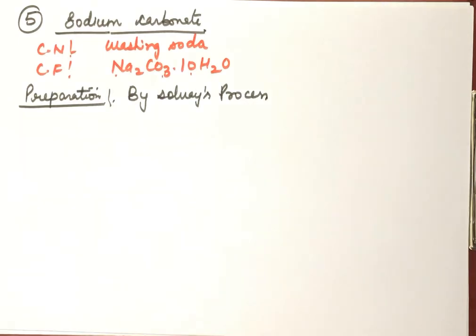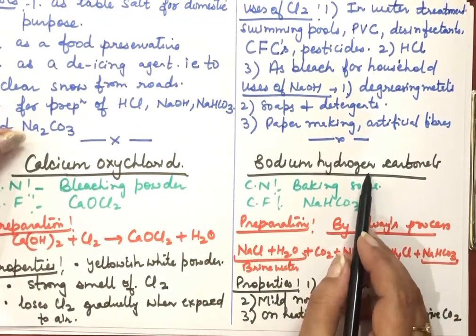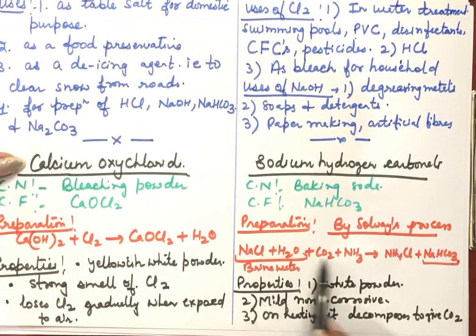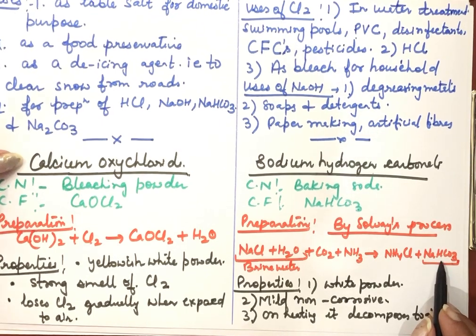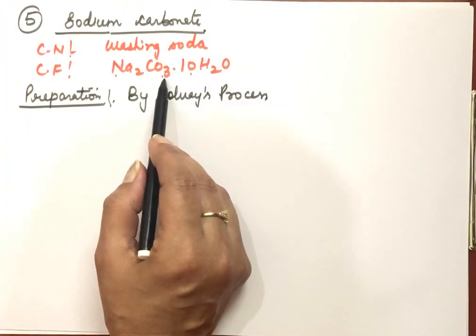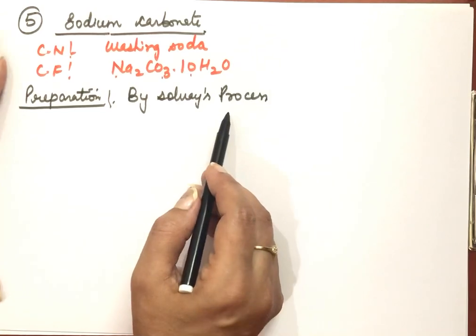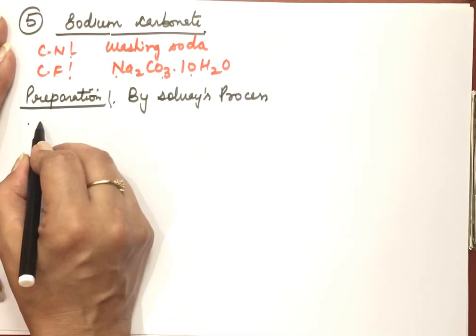See in the Solvay's process how we get sodium carbonate. Actually in this, first of all, we get the sodium hydrogen carbonate here. Then we have to heat this. On heating the sodium hydrogen carbonate, further what we get is the washing soda, that is sodium carbonate. So this is also prepared by the Solvay's process.